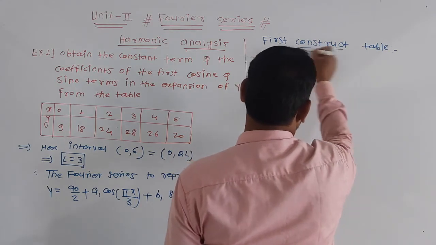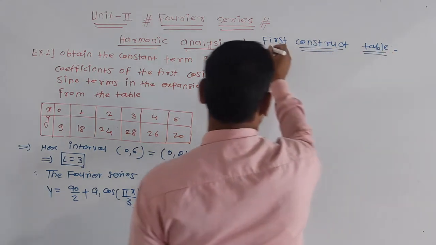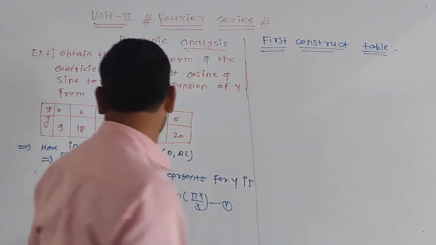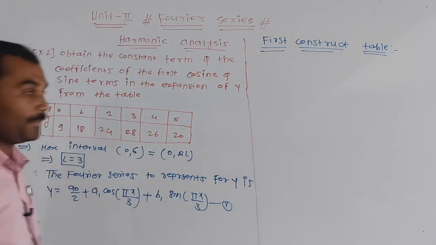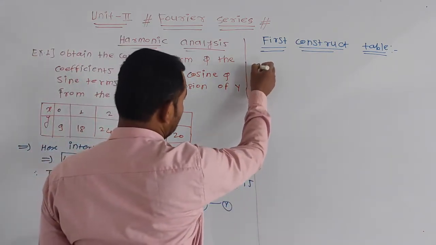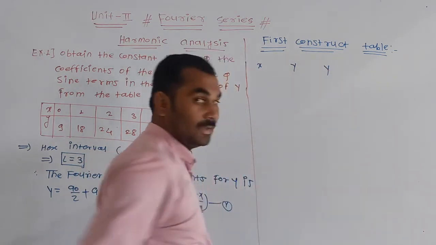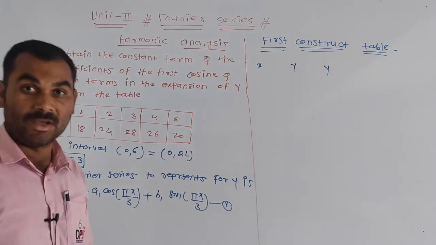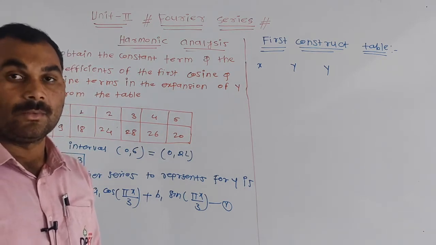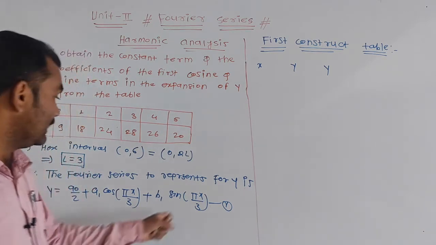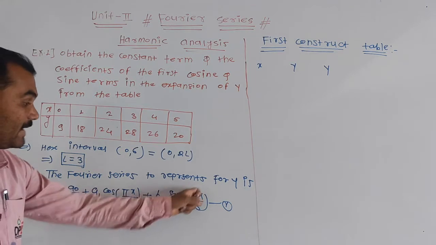First construct the table. क्या जाएगा टेबल? In the table, the values of x, also values of y. Suppose this is your x, this is your y. Then next क्या जाएगा? y into sin, we have to find value of a1 and value of b1. Okay, y into sin n pi x upon 3.